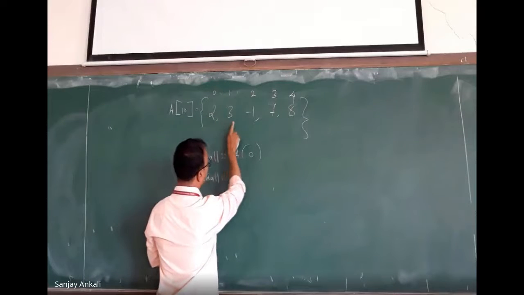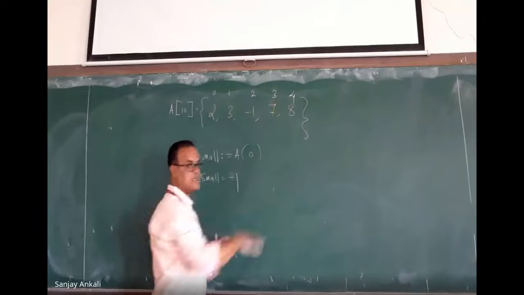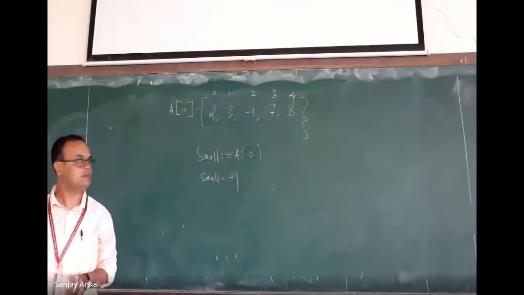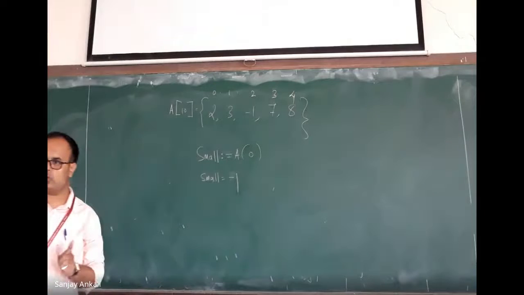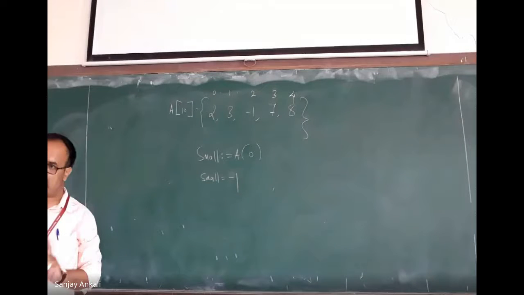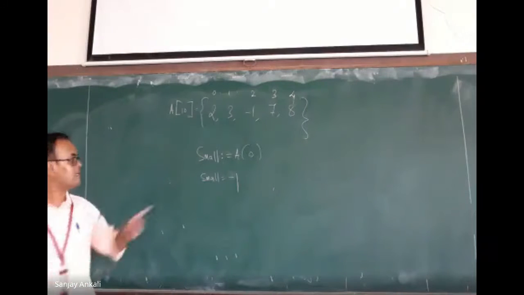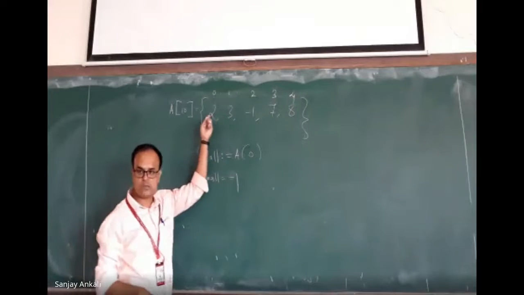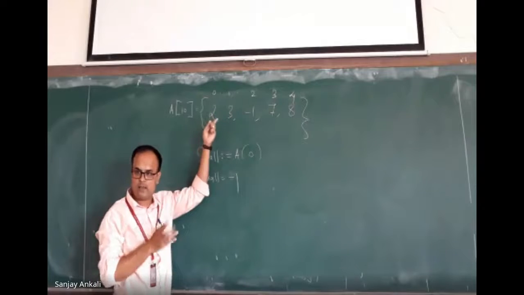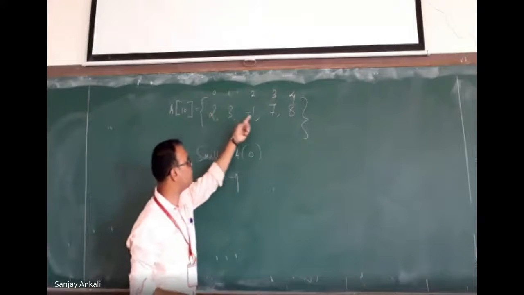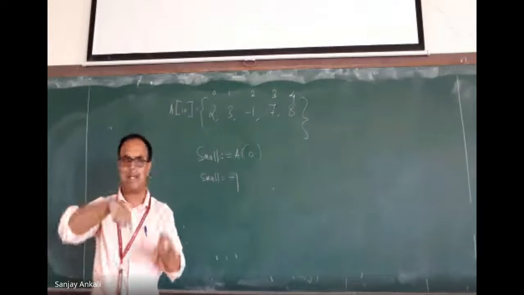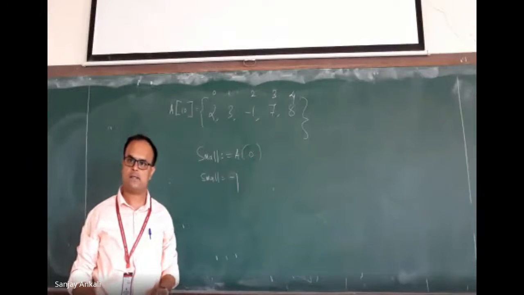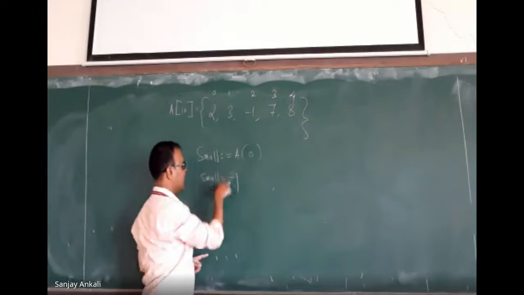I have to go on scanning the list until we reach the end of the array. Right? So 2 I compared with 3. Is 2 smaller than 3? Yes, I keep it. Or is the next number smaller than 2? What is the next number? 3. Is 3 smaller than 2? No, I will not replace. Now compare this small with the next number. What is the next number? -1. Is -1 less than the current small? Yes. I take that here.